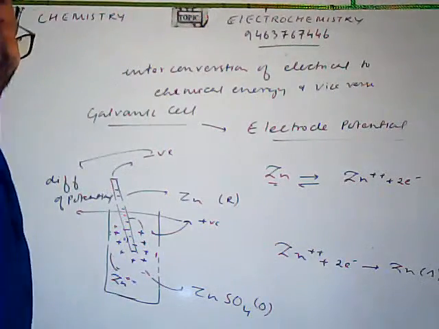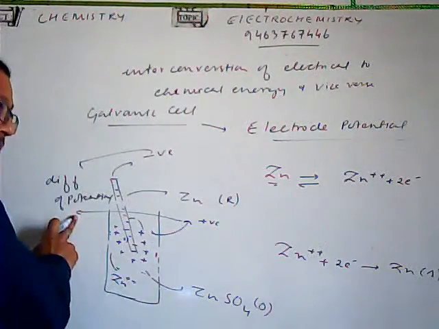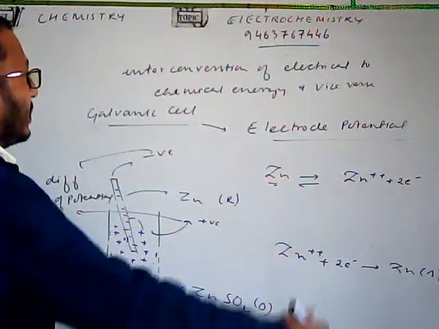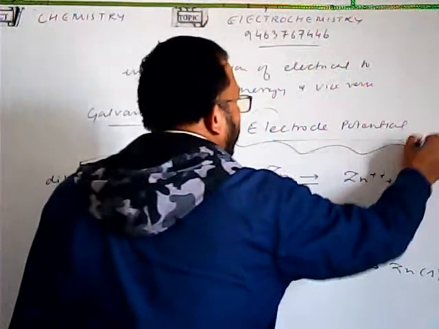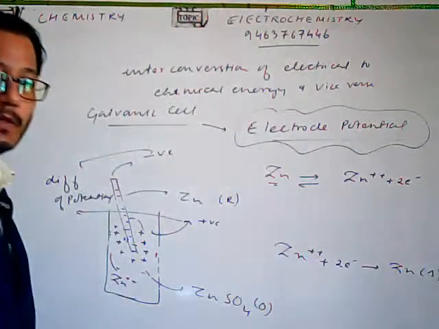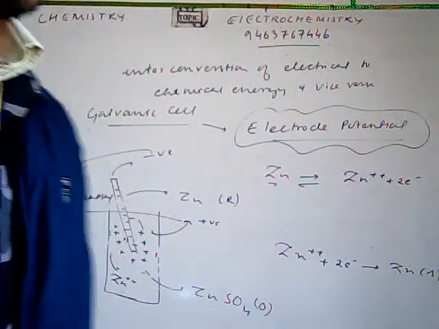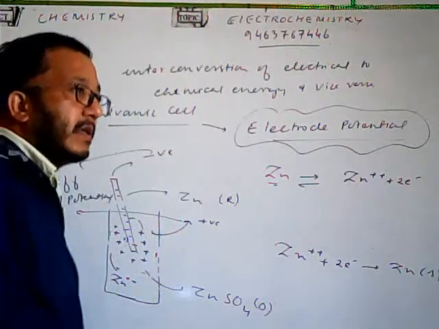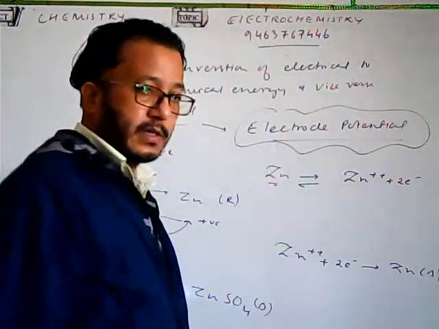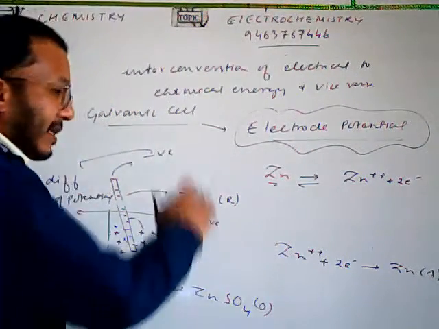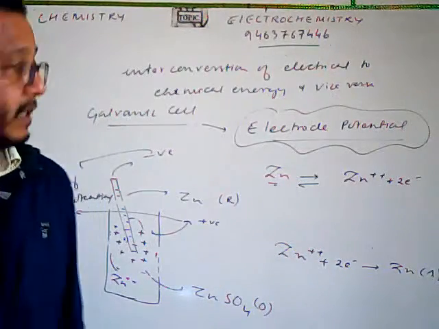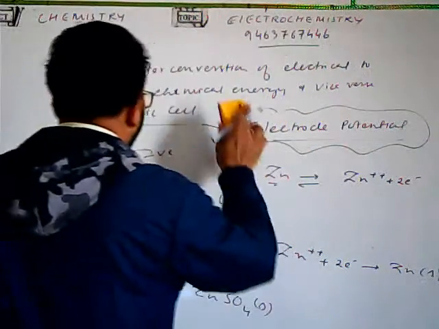Now, this difference of potential between the electrode and its ion in the solution is called the electrode potential. Now, this electrode potential can be of two types. How many types can it be? This can be of two types.